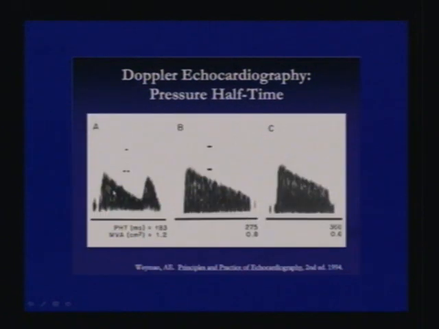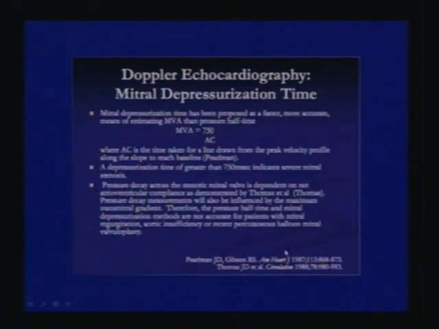So here you can see a patient, this pressure half time was 183. You put the probe out here, you calculate the pressure half time, and that is 183, and the MVA is 1.2. In this patient it was 0.8. You can see also that the EF slope is changing, and this patient's pressure half time was 366, and the mitral valve area was 0.6 centimeter square. So you can see the difference in the pictures of the patients with a 1.2 valve and those with 0.6.